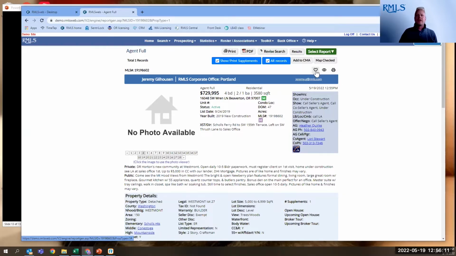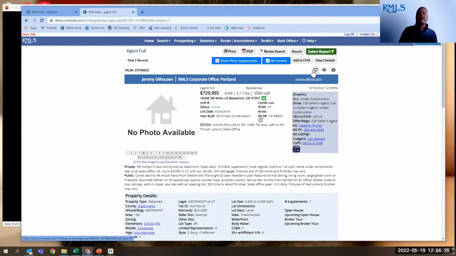However, we've got a new feature, and this is the favorite button. You can add an individual property to your favorites list. And where this becomes really useful is you're doing a search for one client and you come across a property that you're like, oh gosh, this would be perfect for this other client.